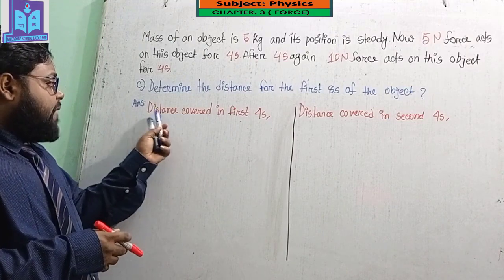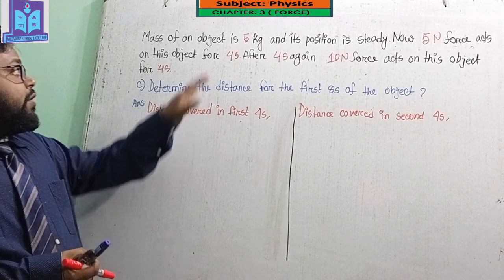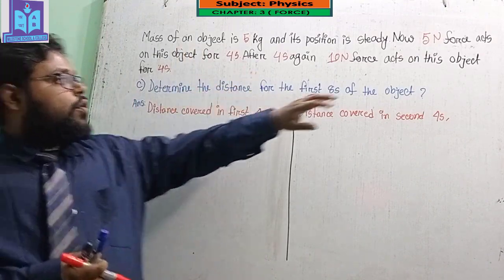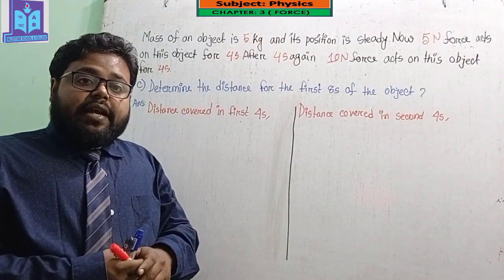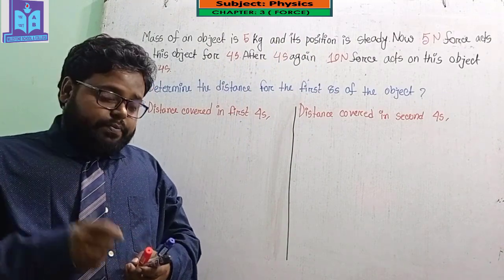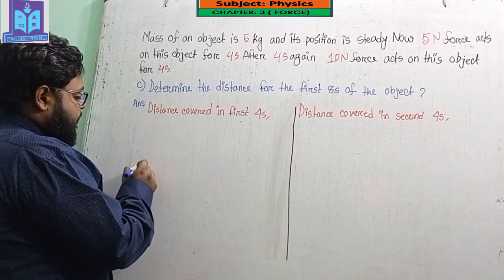If I find the distance covered in the first 4 seconds, here you can see that I know force and mass, and using force and mass I can find the acceleration.